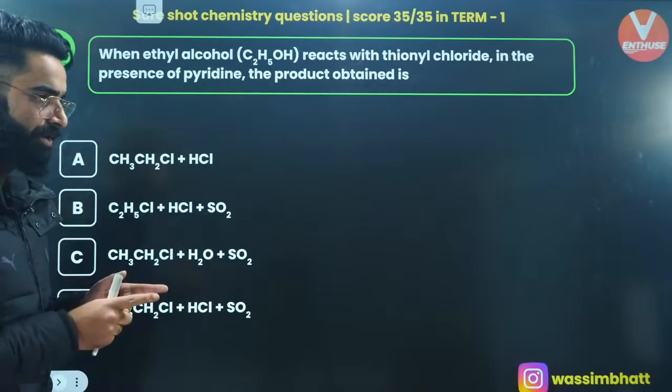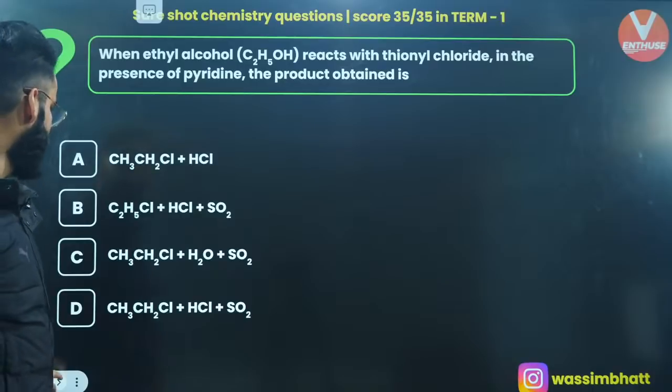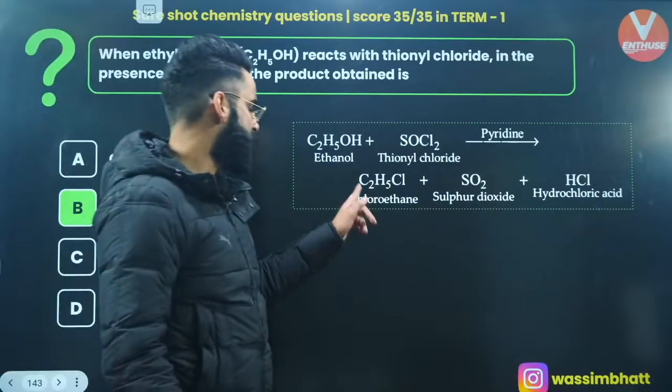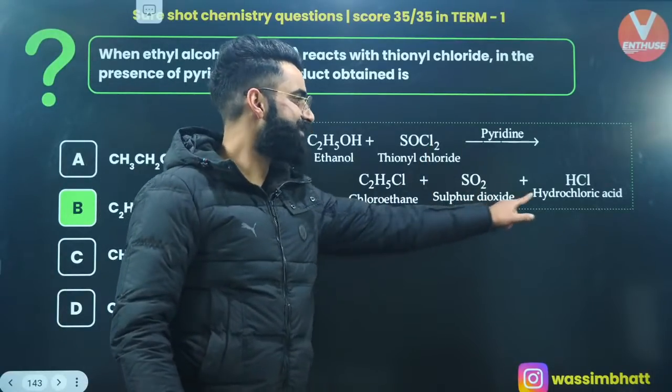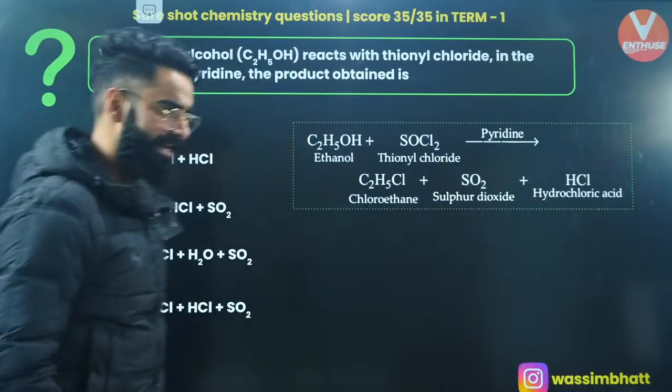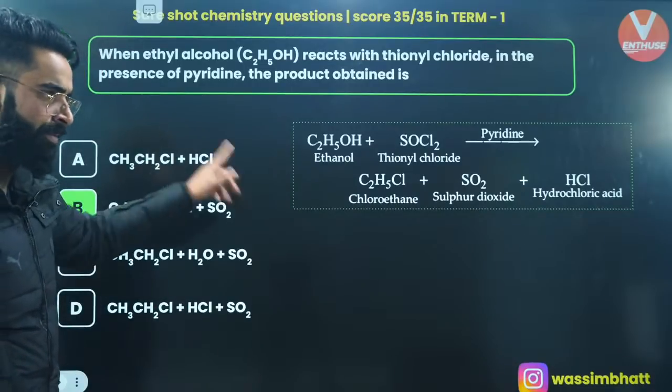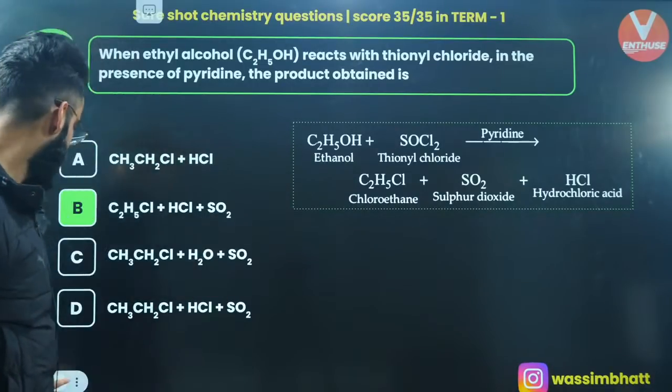I'm looking at the chats only. Absolutely, people, it's going to be option B. So you get chloroethane, sulfur dioxide gas, and hydrochloric acid, HCl gas as well. Yeah? So do remember this. And this is again a question from your NCERT.